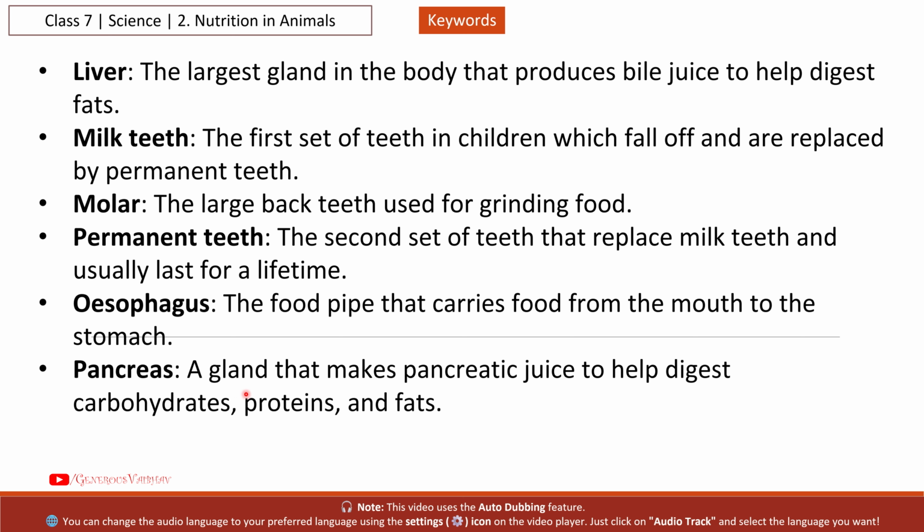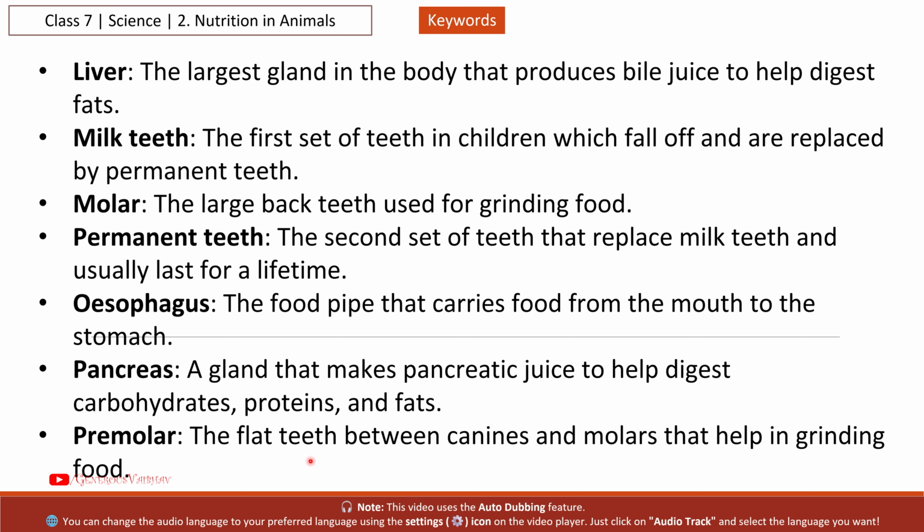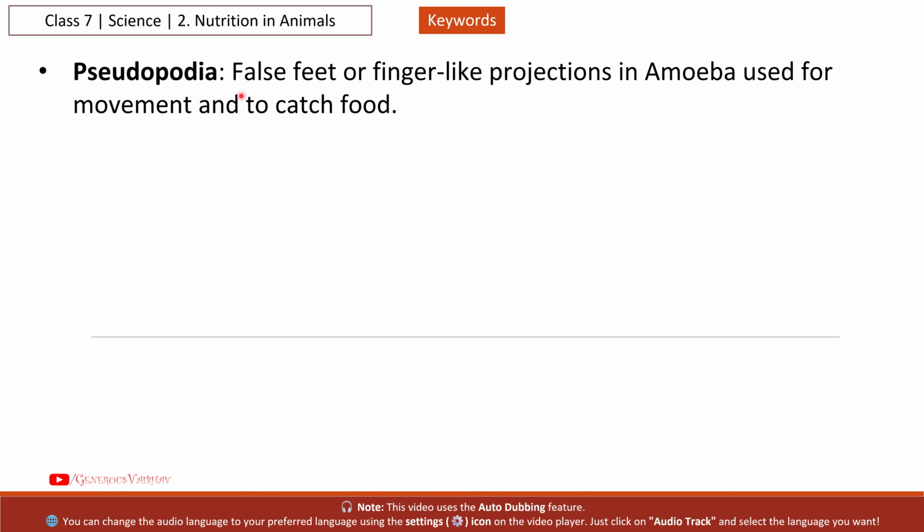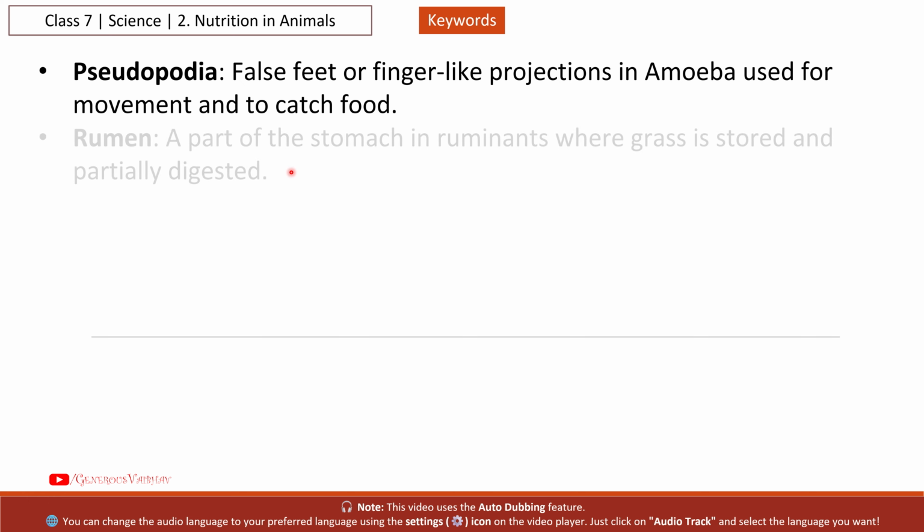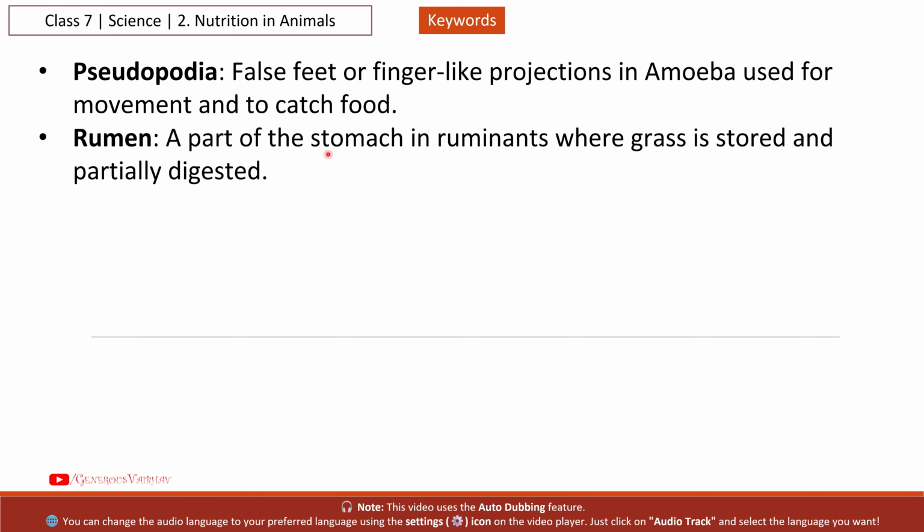Next, pancreas, a gland that makes pancreatic juice to help digest carbohydrates, proteins, and fats. Next, premolar, the flat teeth between canines and molars that help in grinding food. Next, pseudopodia, false feet or finger-like projections in amoeba used for movement and to catch food. Next, rumen, a part of the stomach in ruminants where grass is stored and partially digested.